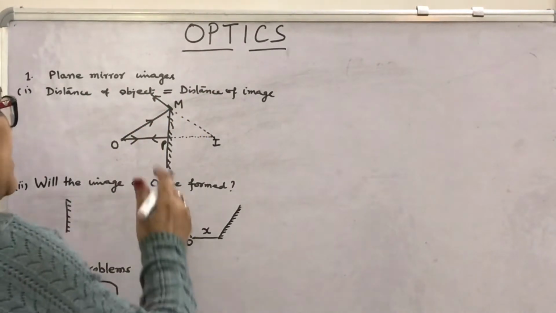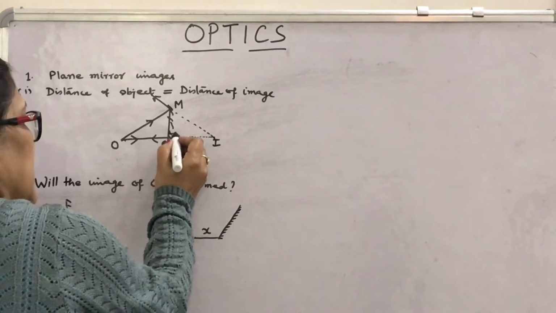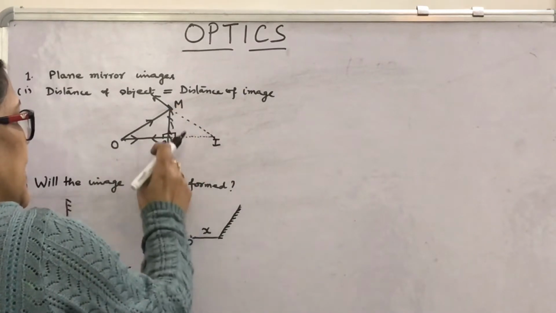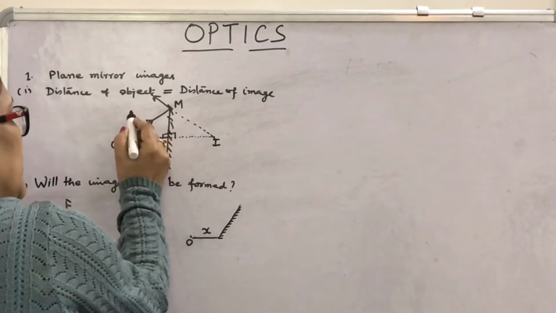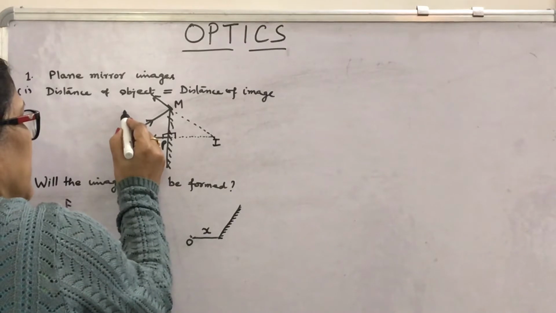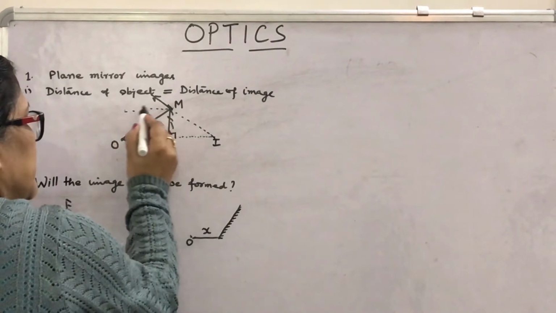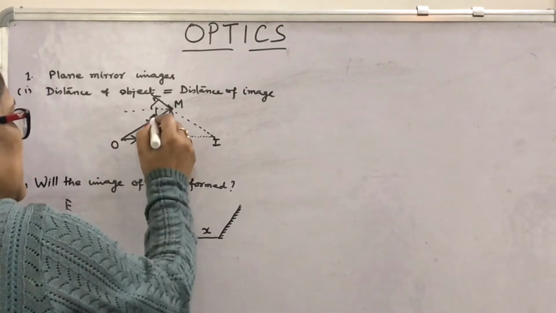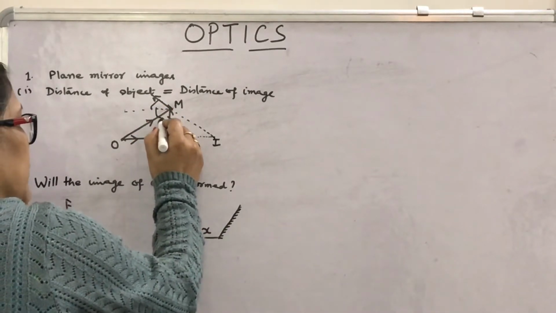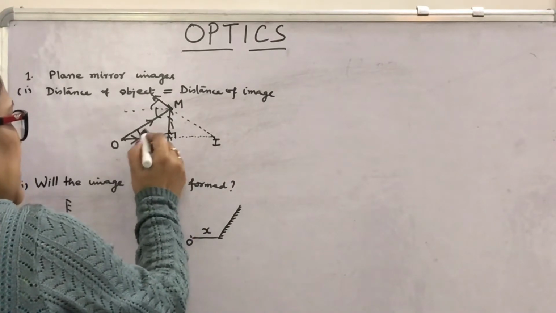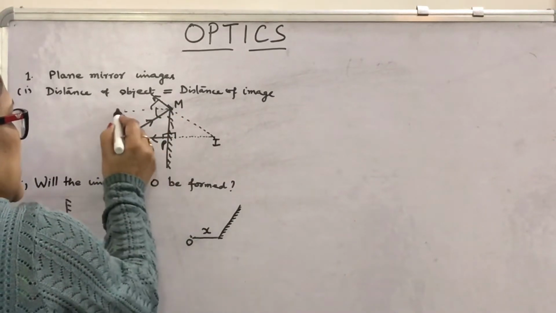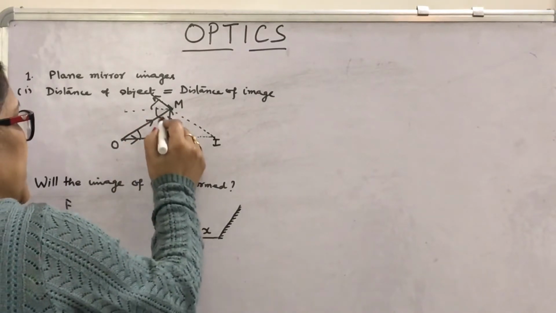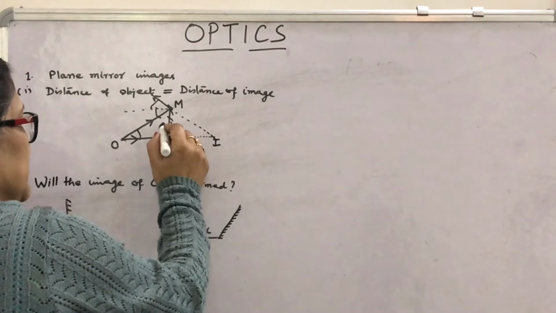How to prove distance of object equals distance of image? It's so simple. This angle at P is 90 degrees in both the triangles OPM and MPI, and if you draw a normal here, then the angle of incidence will be the same as the angle of reflection, and this will be the angle of incidence. Then the same will be the angle here, because of OP and this normal, they will be parallel, so alternate angle here. And what about this angle? 90.